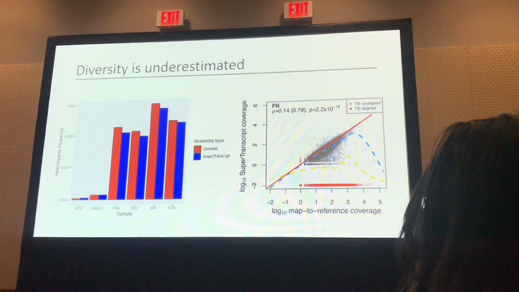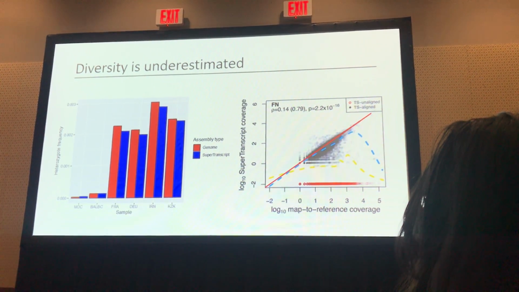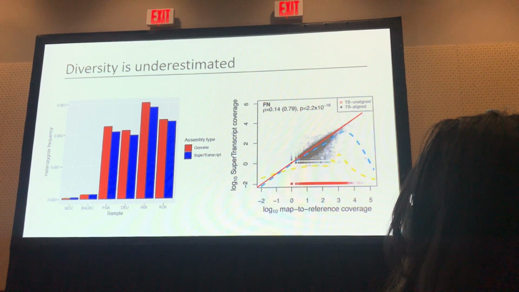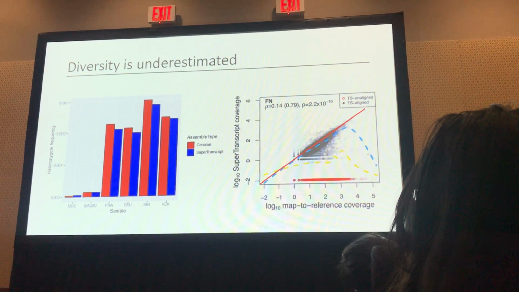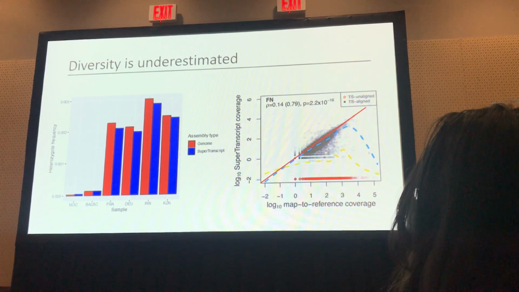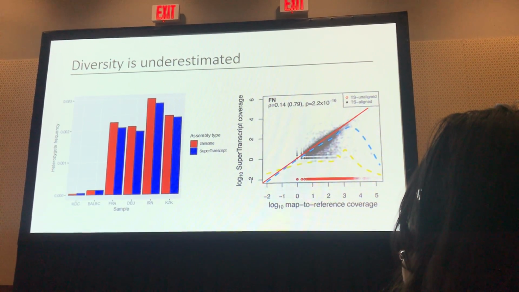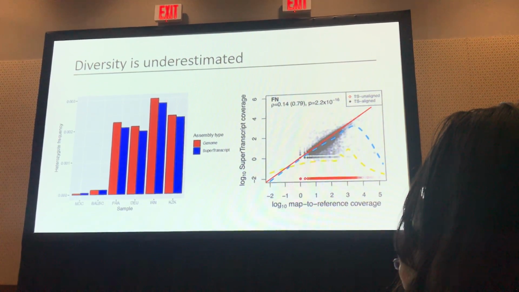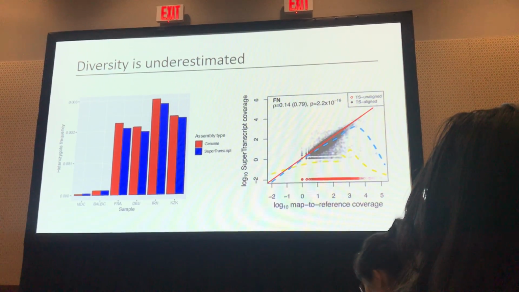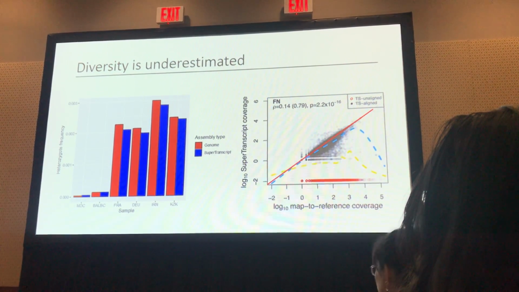And so one possibility might be we might have reduced power to call variants or heterozygous positions if we have reduced depth of coverage at those sites. And so this is a plot of the y-axis of the depth of coverage at supertranscript positions, and the x-axis is mapped to reference, right? And the blue dotted line is basically the fit if we exclude sites where there's no supertranscript overlap.